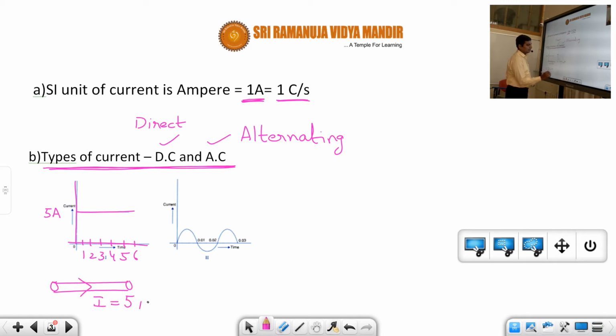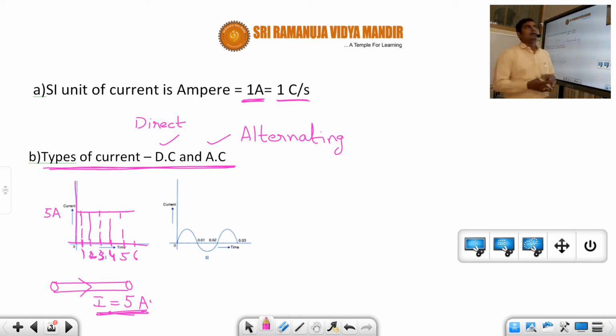How much current? 5 amperes. At 1 second, what is the current, students? At 1 second 5 amperes, 2 seconds 5 amperes, 3 seconds 5 amperes, 4 seconds 5 amperes. So that means the magnitude of current and the direction of current remain the same no matter what the time may be. That type of current is called DC current, direct current.